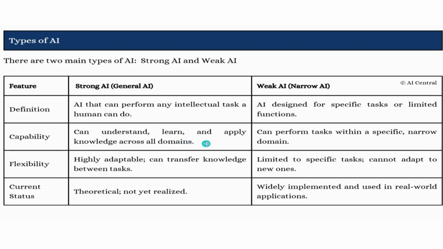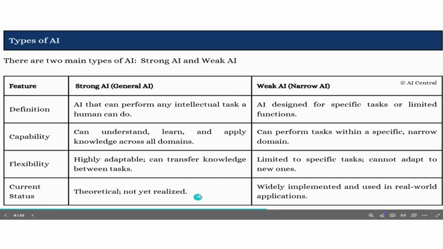Strong AI is capable of understanding, learning, and updating itself, and it can be used across all the domains, whereas weak AI can be utilized for a specific domain only. Strong AI is highly flexible and can adapt to a changing environment. But weak AI is limited to certain tasks only. For example, if it is trained for classification, then it can dedicatedly perform classification only. For whatever task it is designed, it will perform that task only.